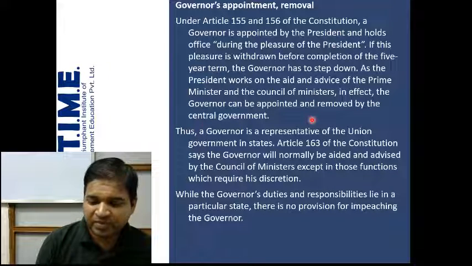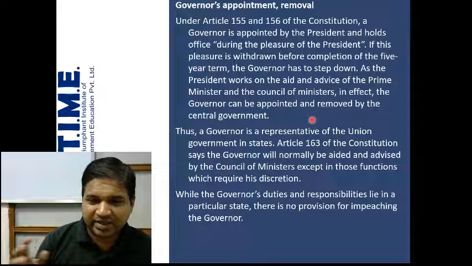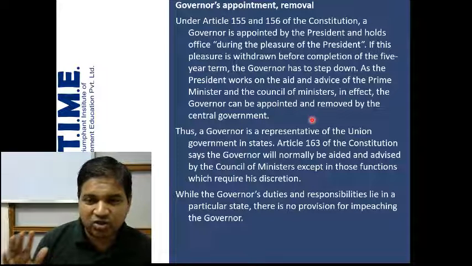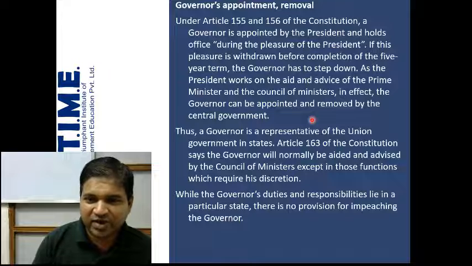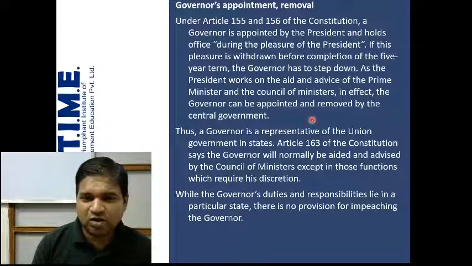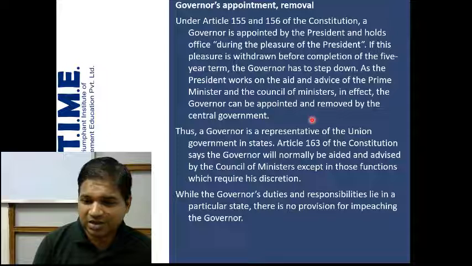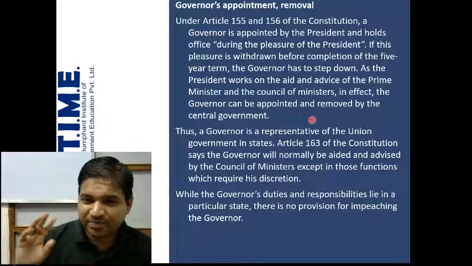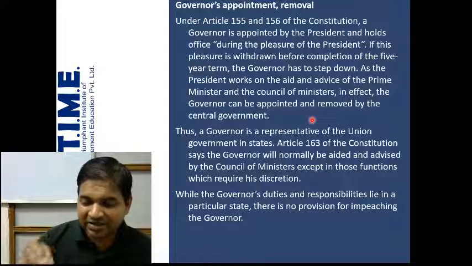So, as I told you, the governor is in a sense a representative of the central government of the union. So, that is why the governor holds office during the pleasure of the president. So, the president can remove the governor anytime. And how does the president work? On the aid and advice of the prime minister and council of ministers. So these are the main people that aid and advise the president, on whether we should remove the governor, should you not remove the governor, and things regarding that.